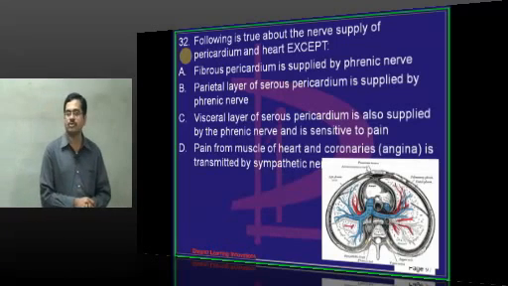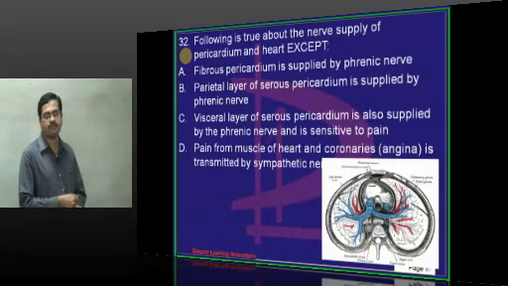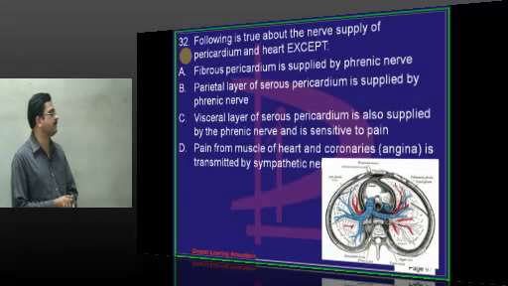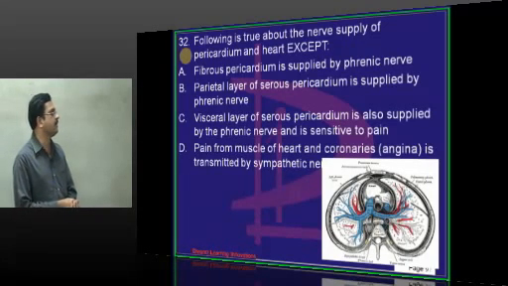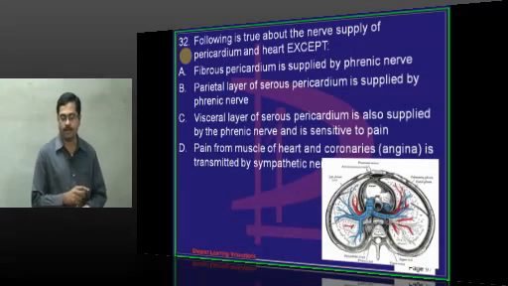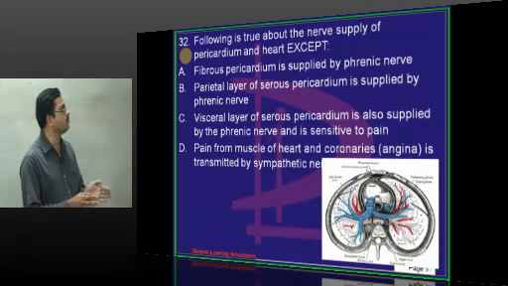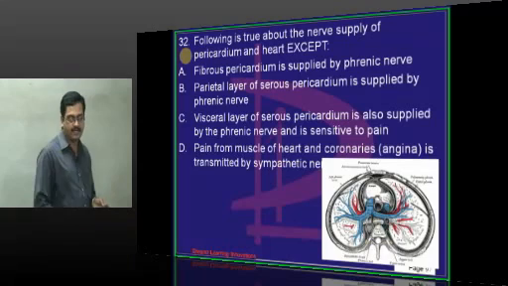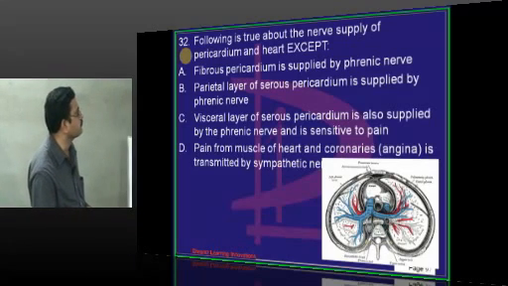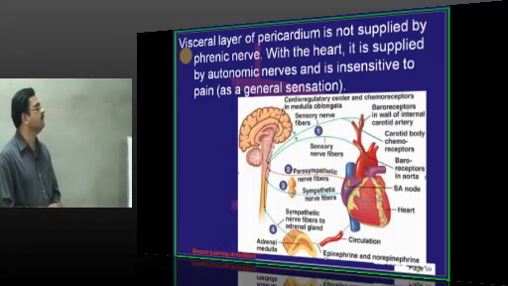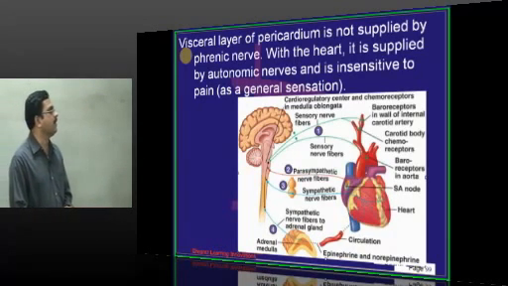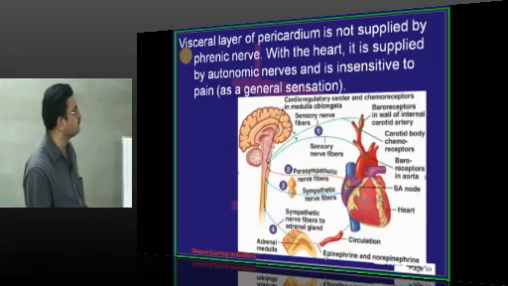Visceral layer of the pericardium is also called epicardium. It is in contact with the heart. So cardiac plexus supplies the visceral pericardium. Pain from the muscle of the heart and coronary arteries is transmitted by sympathetic nerves. So that is true. So visceral layer of serous pericardium is supplied by means of cardiac plexus, not by phrenic nerve. So phrenic nerve supplies only the fibrous pericardium and the parietal layer of serous pericardium. Visceral pericardium is not supplied with phrenic nerve. With the heart, it is supplied by autonomic nerves and it is insensitive to pain.